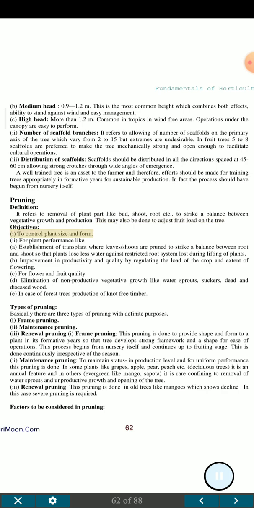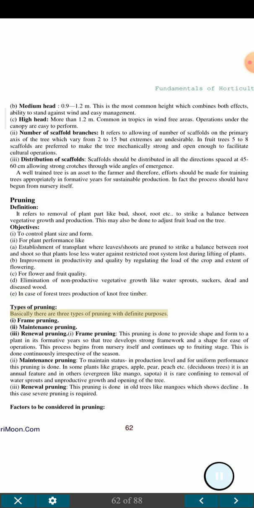Objectives. I. To control plant size and form. II. For plant performance like establishment of transplant, where leaves and shoots are pruned to strike a balance between root and shoot so that plants lose less water against restricted root system loss during lifting of plants. III. Improvement in productivity and quality by regulating the load of the crop and extent of flowering. IV. For flower and fruit quality. V. Elimination of non-productive vegetative growth like water sprouts, suckers, dead and diseased wood. VI. In case of forest trees, production of knot-free timber.